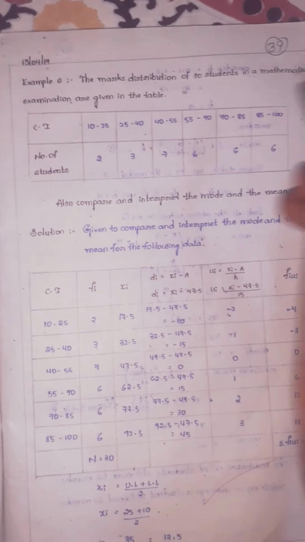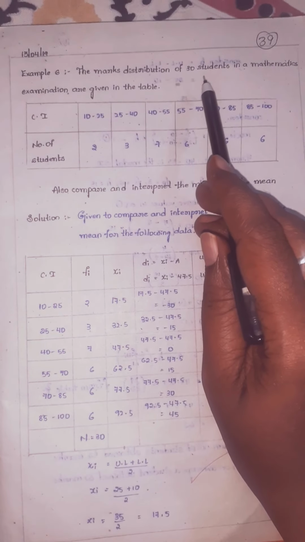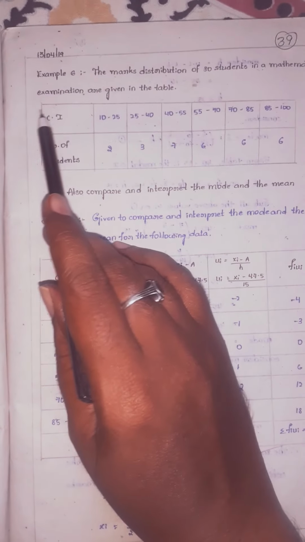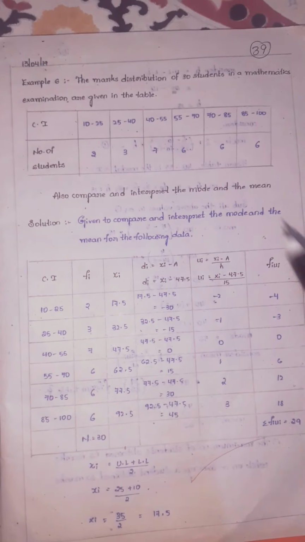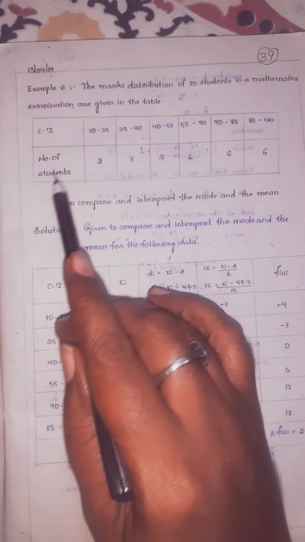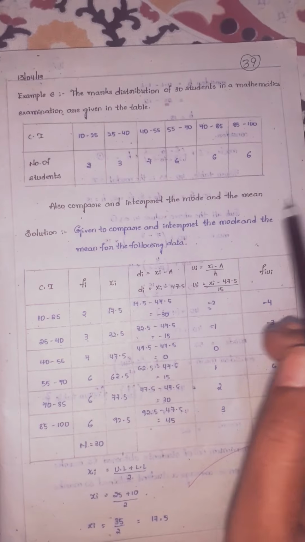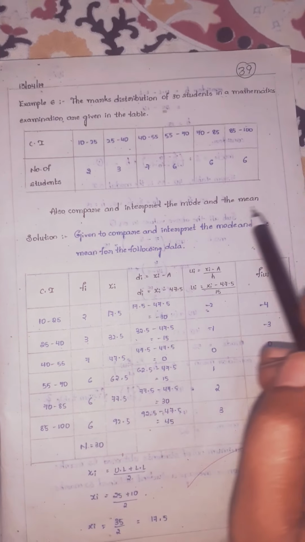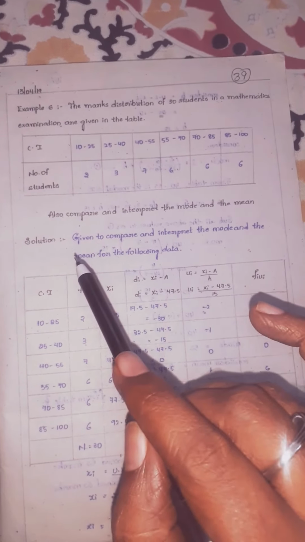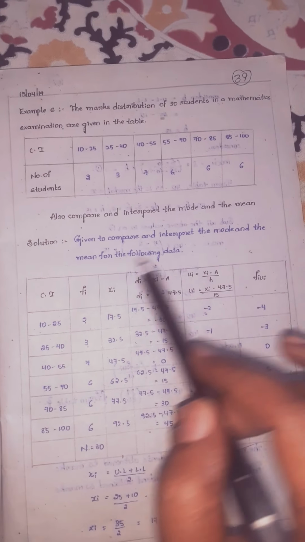Next example 6, children. The marks distribution of 30 students in a mathematics examination is given in the table. So it is grouped data, children. By seeing the class intervals we can say, and frequency is also given. It asks us to compare and interpret the mode and mean for the following data.